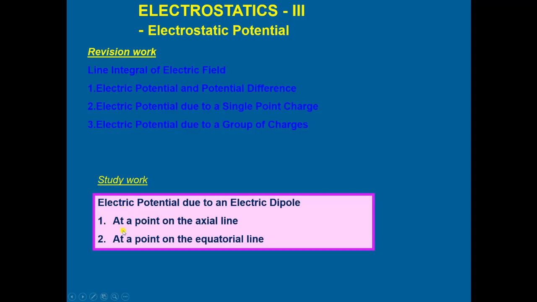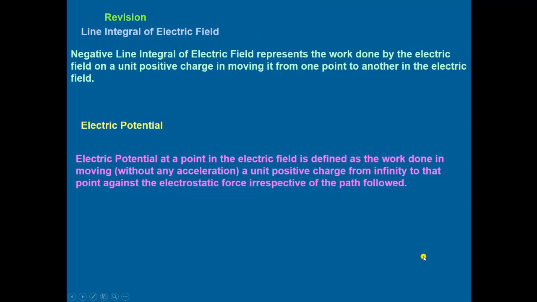We will discuss at a point on the axial line, and electric potential due to electric dipole at a point on the equatorial line. In the revision work, we will have a quick revision of a few terms which you have earlier discussed. Line integral of electric field. Negative line integral of electric field represents the work done by electric field on a unit positive charge in moving it from one point to another in electric field.